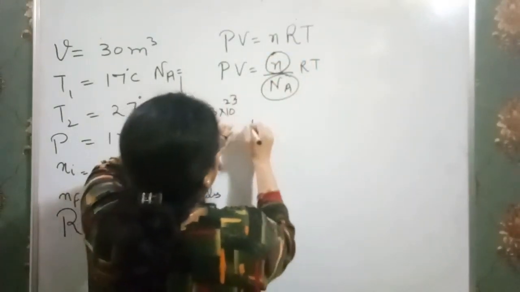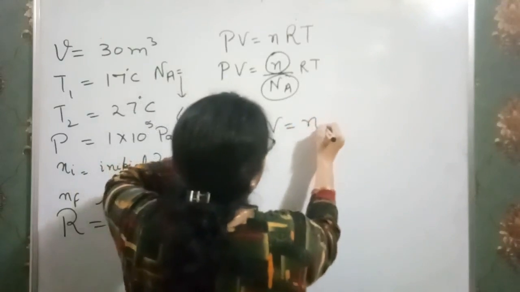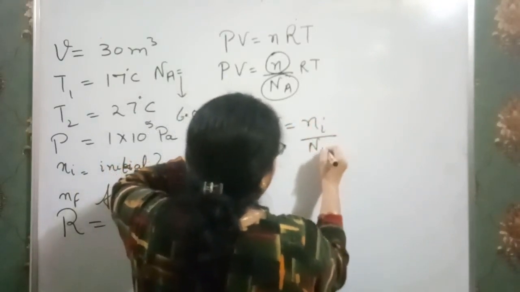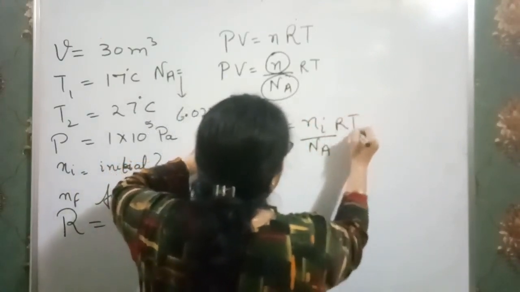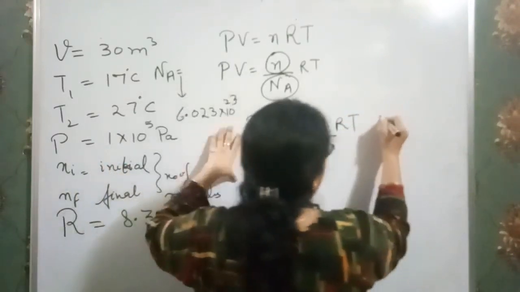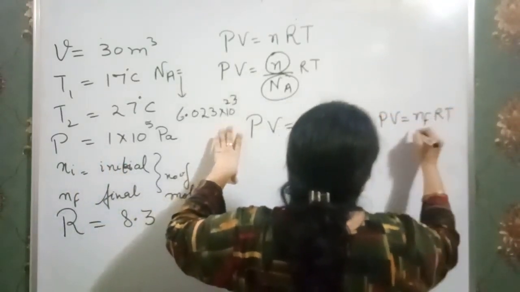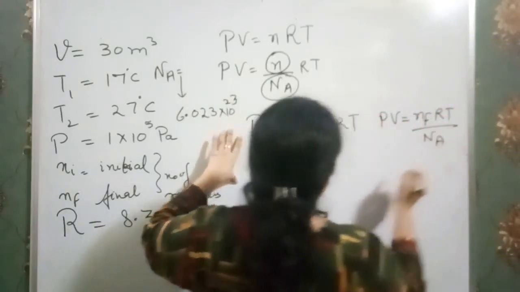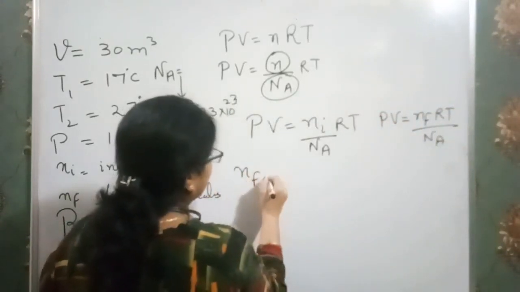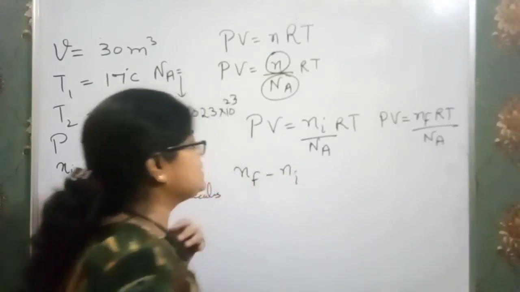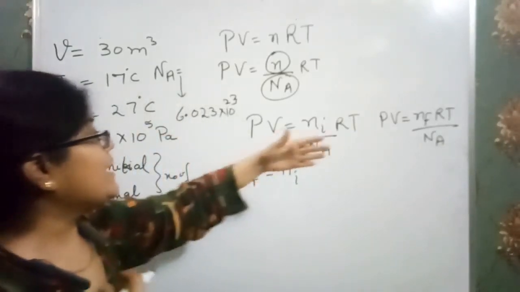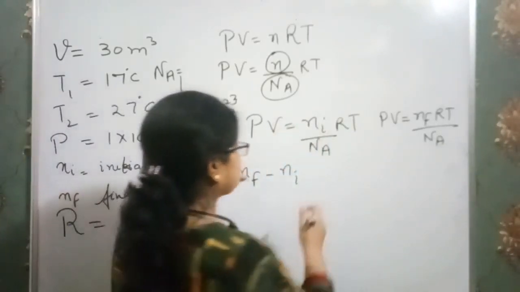For our formula, for initial we have PV equals Ni over Na times RT, and for final we have PV equals Nf over Na times RT. We have to find the difference between the final minus initial molecules in the room. So we have to subtract both of them.